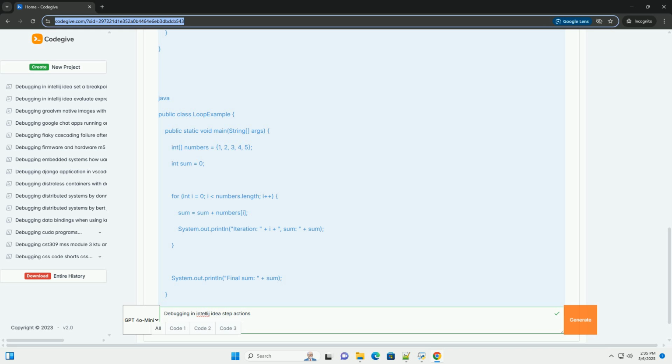Step out, Shift plus F8, executes the remaining code in the current method and returns to the calling method. It moves you up one level in the call stack.